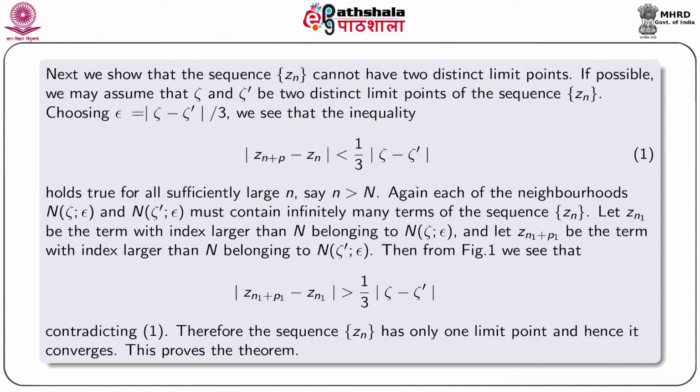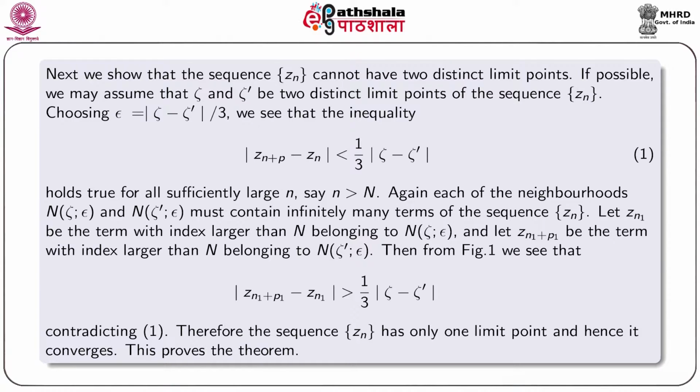Let z_{n_1} be the term with index larger than capital N belonging to N(zeta, epsilon), and let z_{n_1+p_1} be the term with index larger than capital N belonging to N(zeta dashed, epsilon).